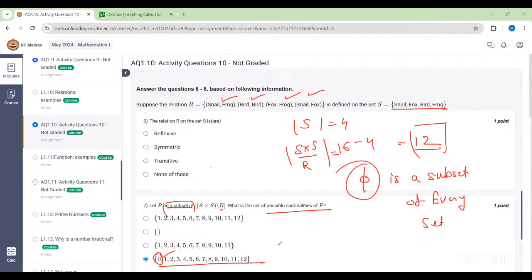That's why we are taking 0 too. Is that okay? Yes, ma'am.